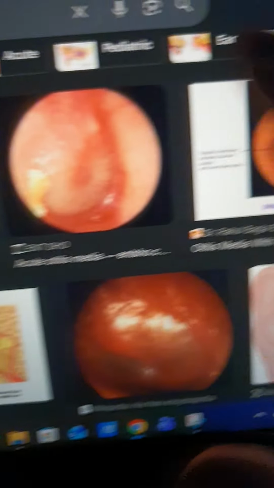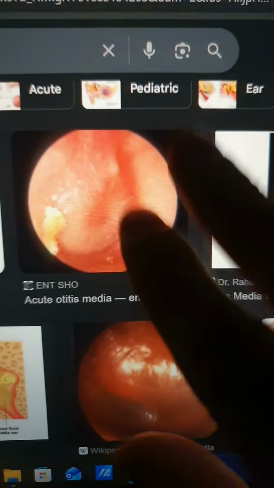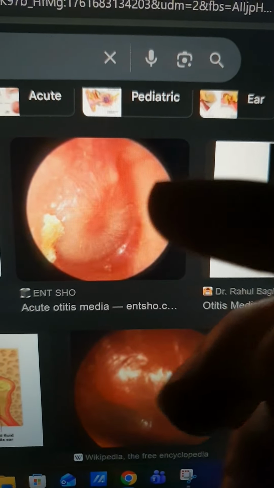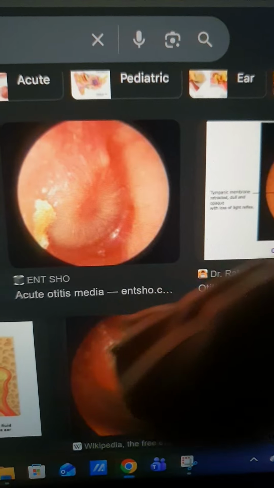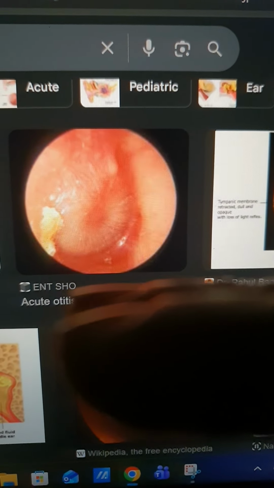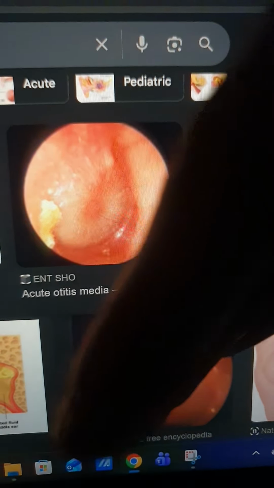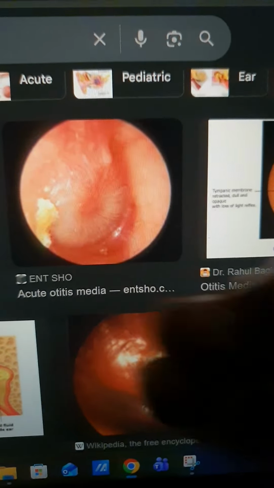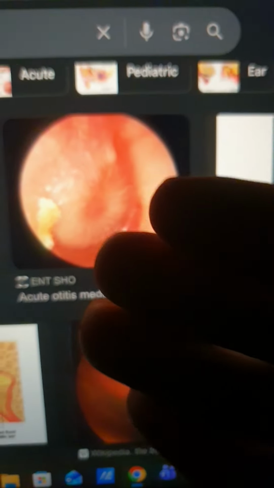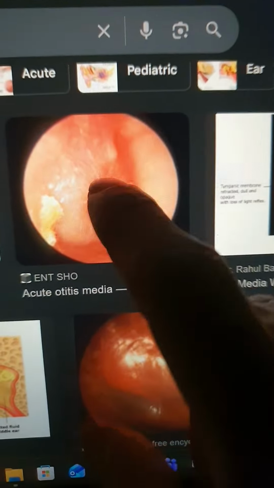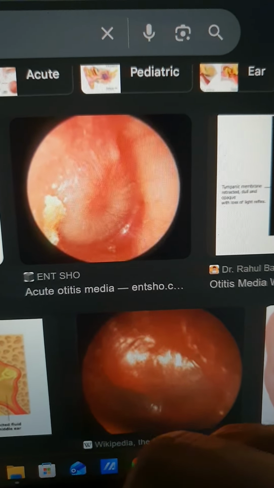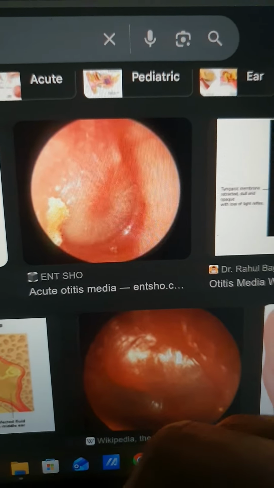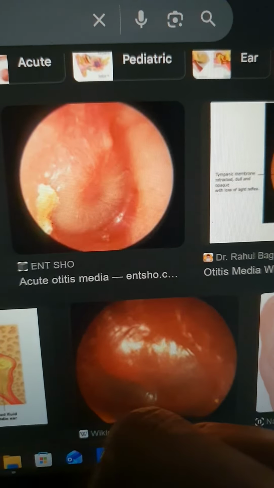Now, when we are talking about pediatrics, because it's mainly in pediatrics and peaks at 1 year old, this is because the Eustachian tube is much more horizontal in children compared to adults, where it is much more vertical, so it's much easier for infection to cause otitis media in pediatrics, especially peaking at 1 to 2 years old. So we have acute otitis media.